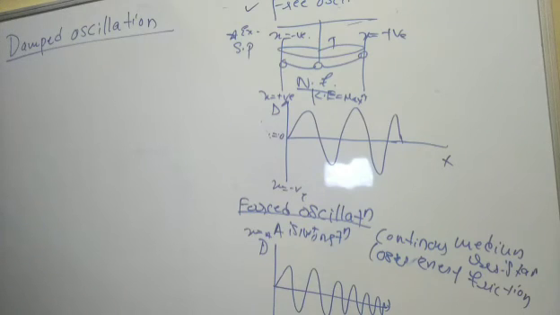So that is called damped oscillation, if the motion decreases due to the frictional force exerted by the medium on the body.